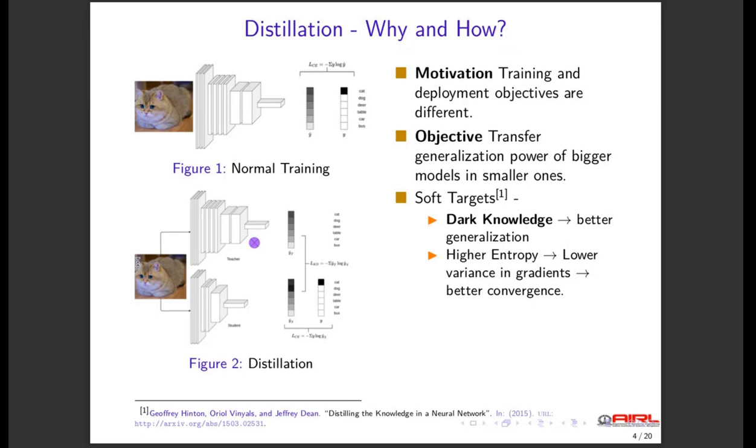An example is shown in the image on the bottom left. This was proposed by Hinton in his paper on distilling the knowledge in a neural network. The student receives supervision from the teacher model in the form of soft targets in addition to the one hot labels. The soft targets capture the correlations between the confidences assigned to incorrect classes. This is called dark knowledge and it has been observed to improve generalization. For example, a cat is more similar to a dog than a vehicle. Soft targets also smoothen out the gradients and help in faster convergence.